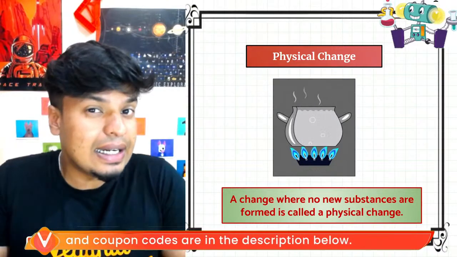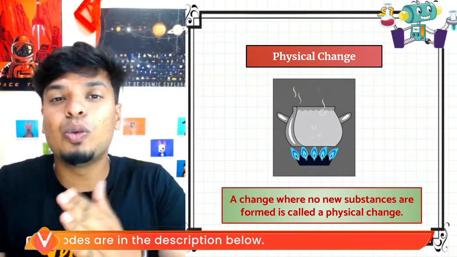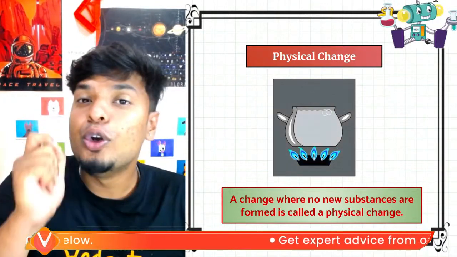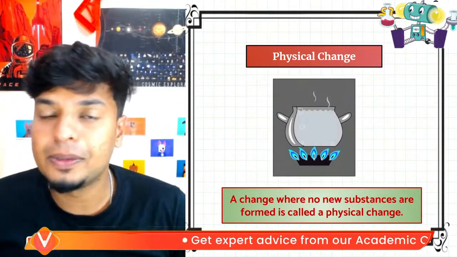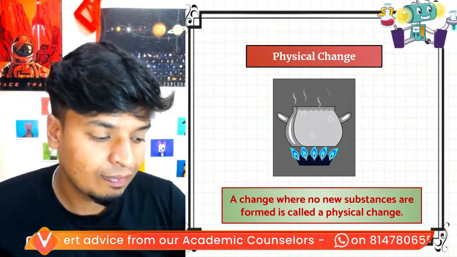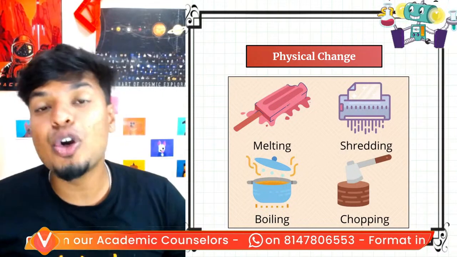Right? Now, that is for 6th grade. But now you guys are in 7th grade. So you will have to learn about what is physical and what is chemical changes. A change where no new substances are formed, where it is the same substance undergoing a change, is your physical change.